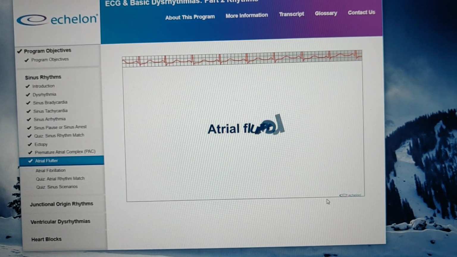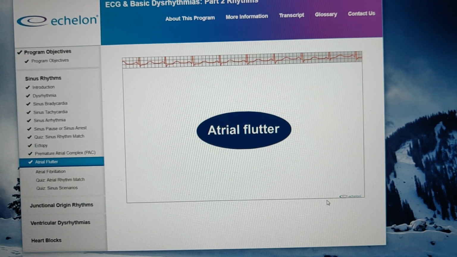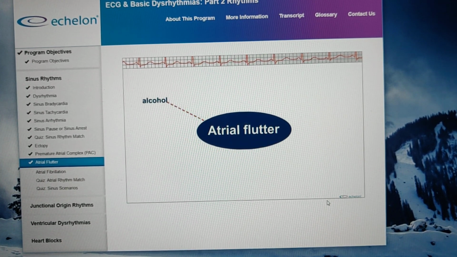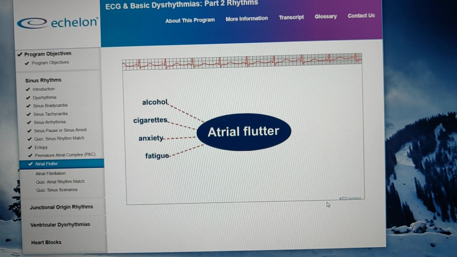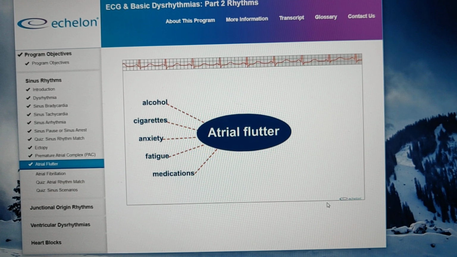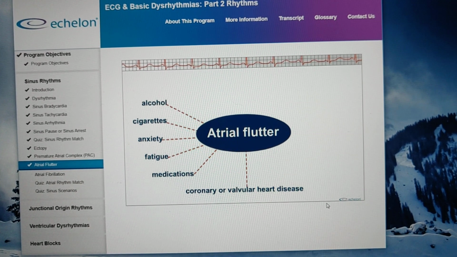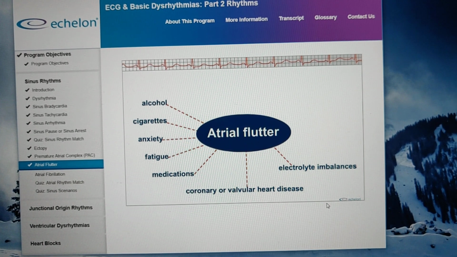Some of the causes for atrial flutter are the same as those for PACs, including alcohol, cigarettes, anxiety, fatigue, and some medications. Other possible causes include coronary or valvular heart disease or electrolyte imbalances.